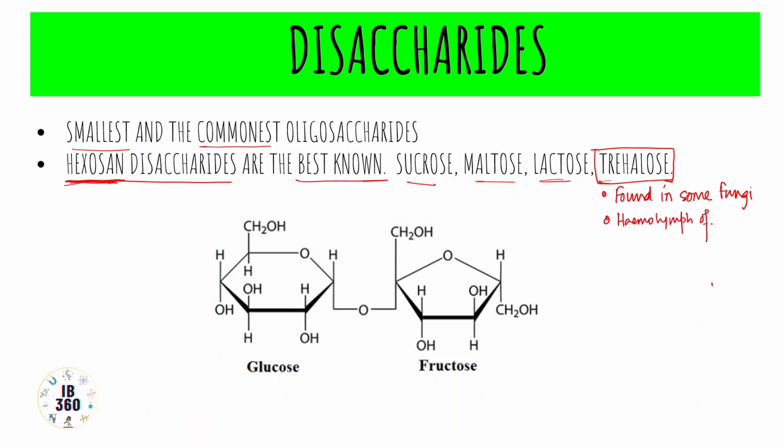Then sucrose is obviously the commercial sugar, also known as cane sugar, because most of it is obtained from sugarcane, Saccharum officinarum, and a large quantity of sucrose is also obtained from sugar beet, or Beta vulgaris. Okay, and here is the structure of sucrose, which we will talk about a bit today.